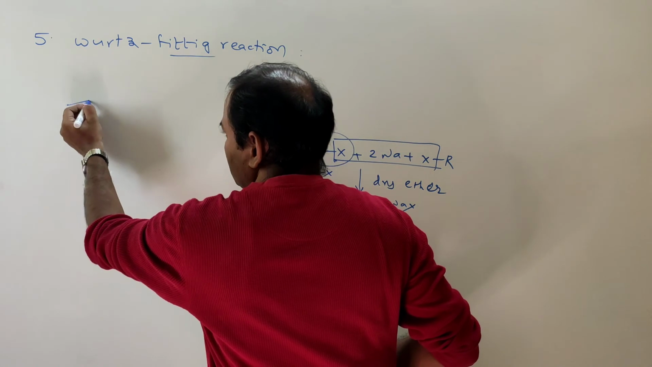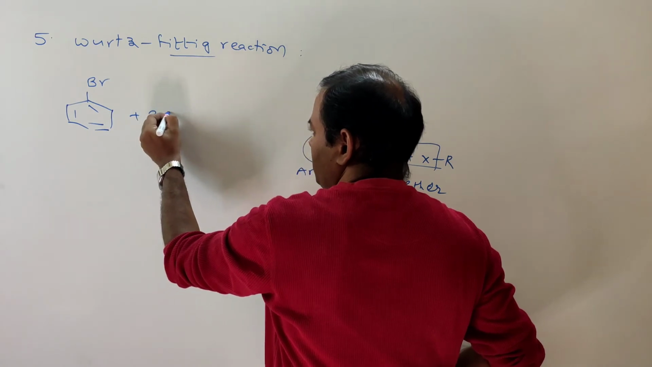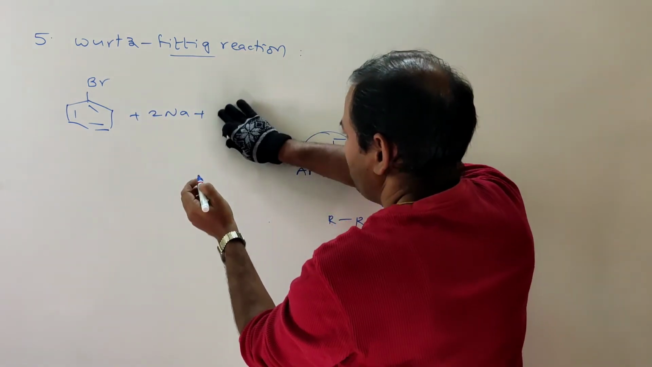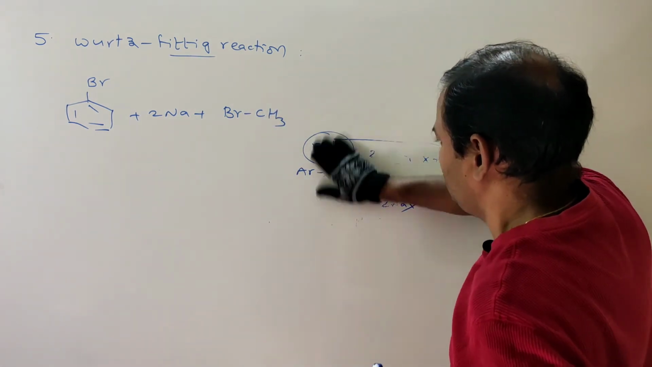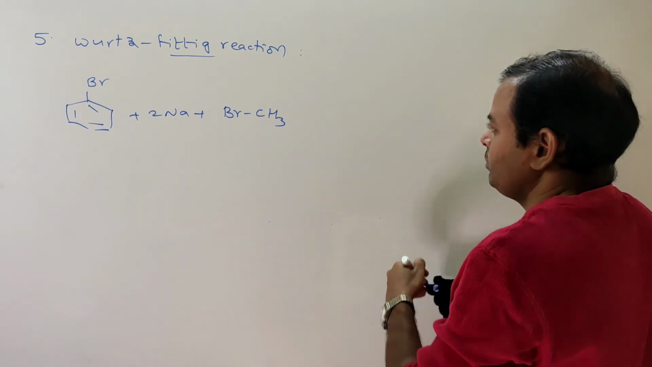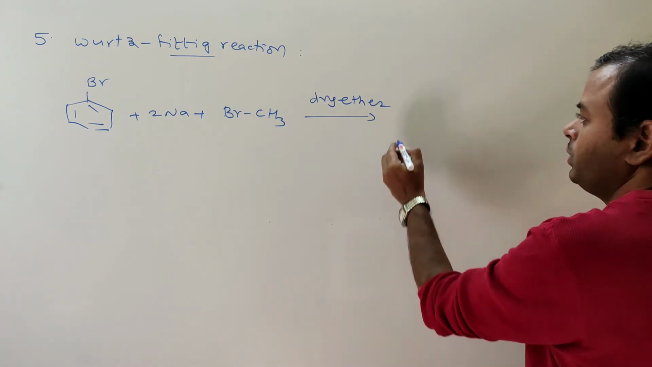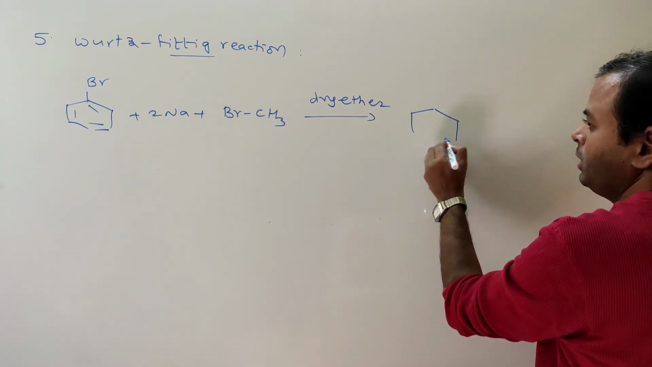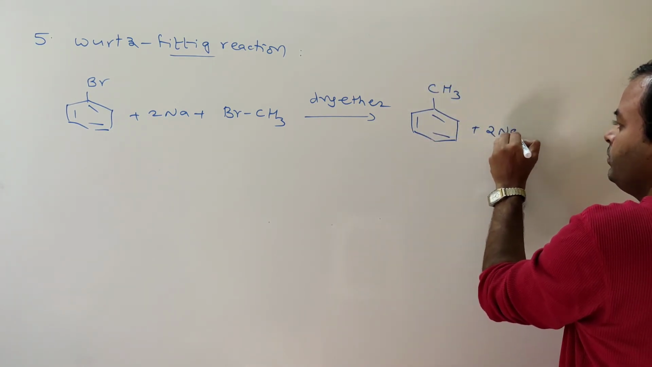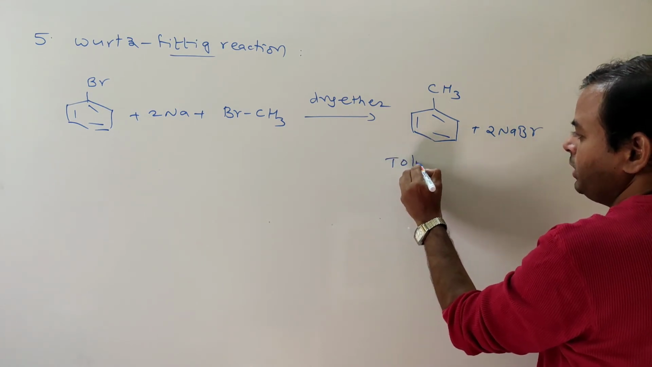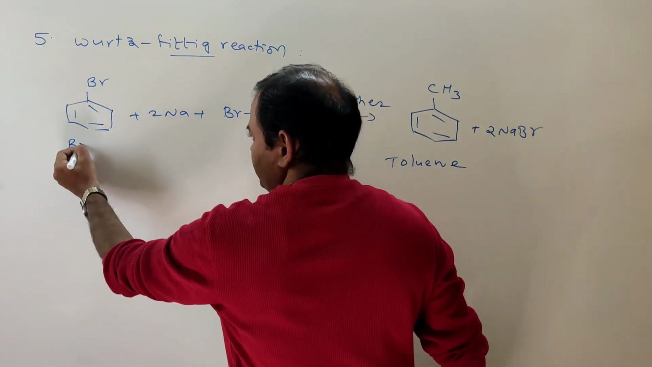So here take bromobenzene, sodium metal plus methyl bromide. On reaction in the presence of dry ether, what it gives is C6H5-CH3 plus 2 NaBr. What is the name of the product? Toluene. Here the starting material is bromobenzene.